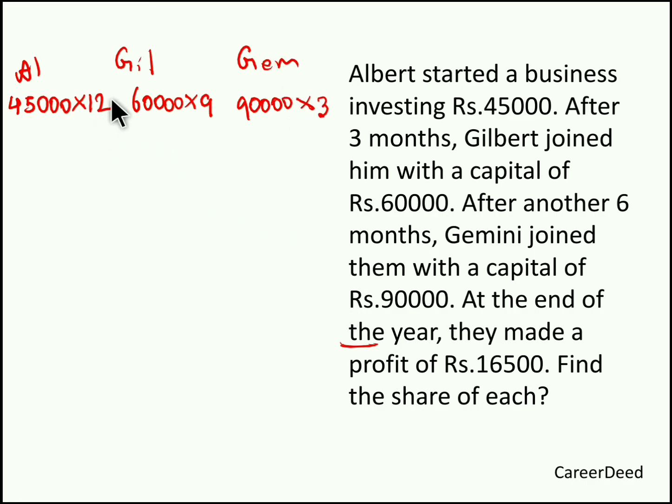So Albert's investment is 45,000 for 12 months, Gilbert's investment is 60,000 for 9 months, and Gemini's investment is 90,000 for 3 months. See, based on this investment only, we are going to divide the profit 16,500.